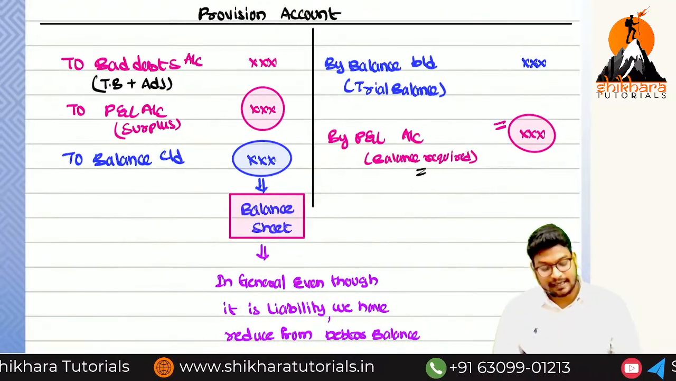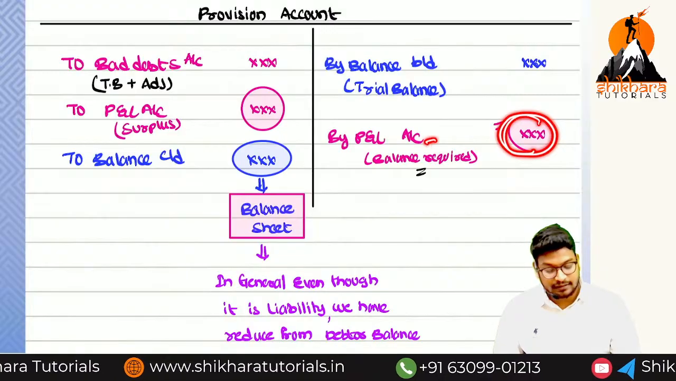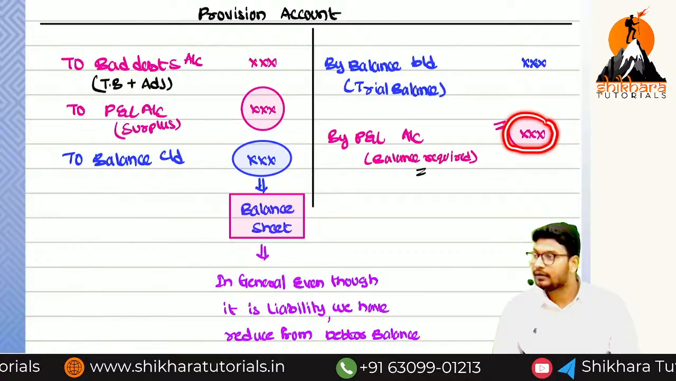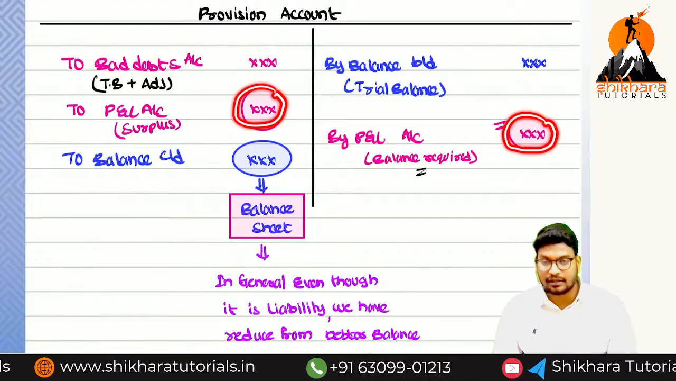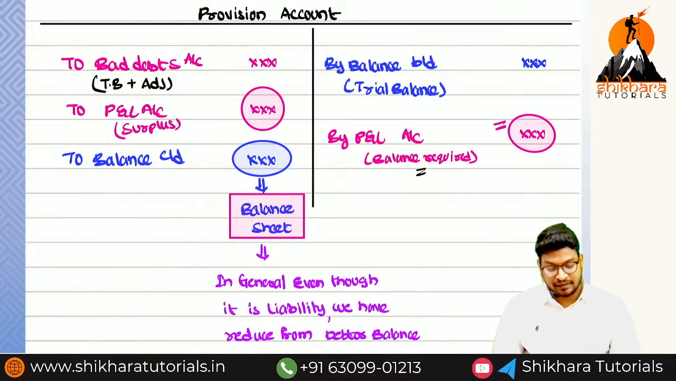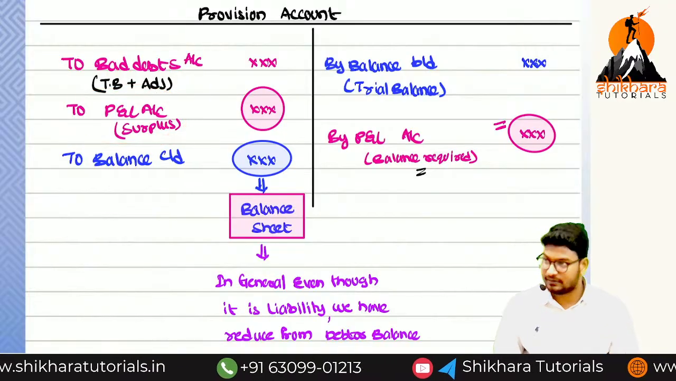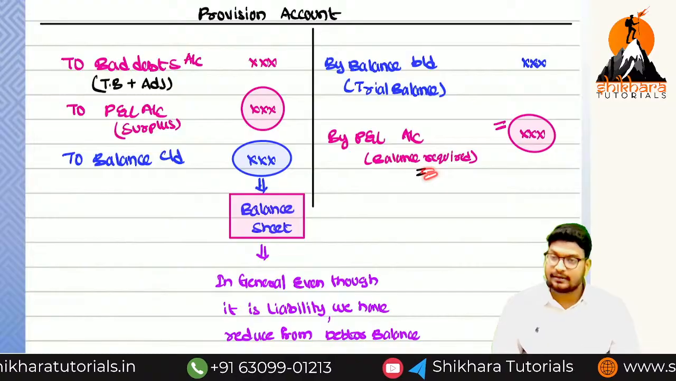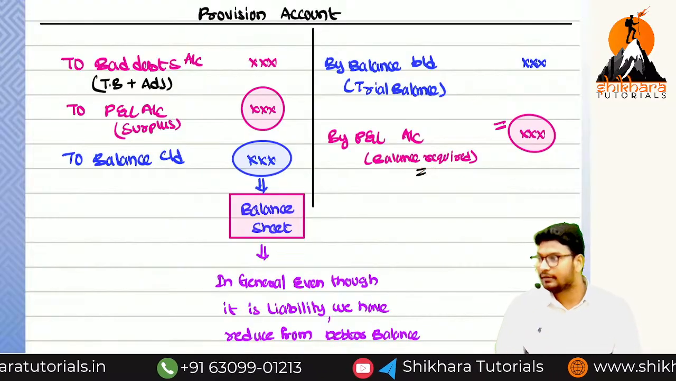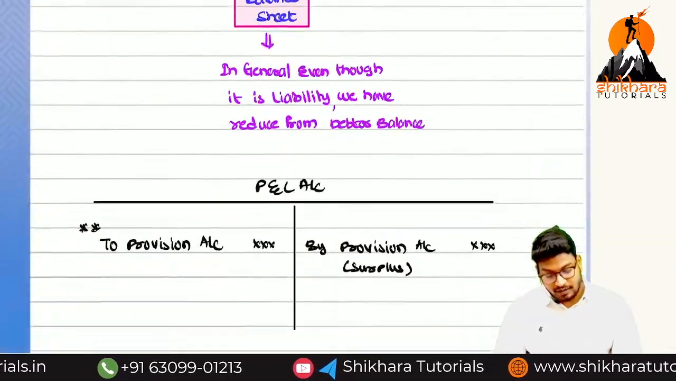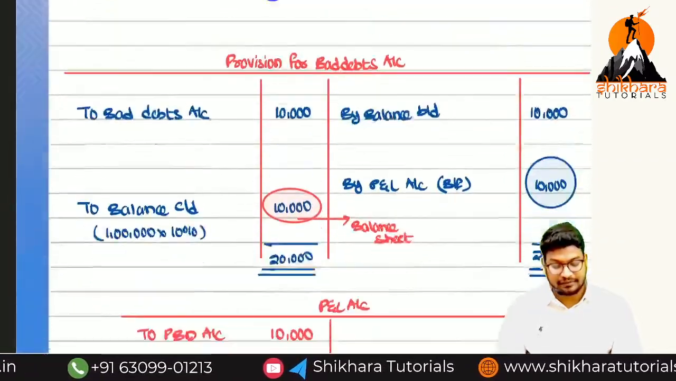Next, the balance, how much more should be transferred to the P&L account. We may get the balancing figure on the credit side or on the debit side, no problem. If you get a balancing figure on the debit side, it is called a surplus. This is called a deficit, and we have to reduce the profits in the P&L account. We have seen all these things in the previous class itself.